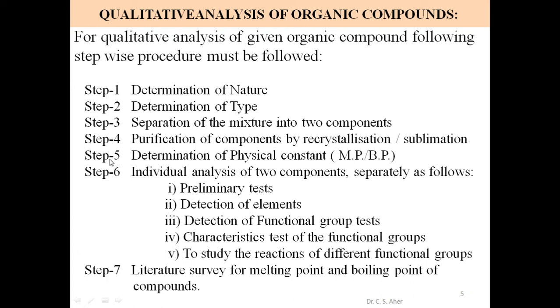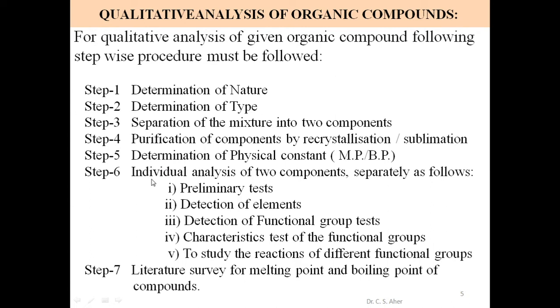Then step 5, determination of physical constant. A physical constant is a property of a substance. It remains constant: if you have a pure substance, its physical constant is fixed. We consider plus minus 2 degrees centigrade error for 100% marks or 100% evaluation. As physical constants, we consider melting point and boiling point. For a solid, we take its melting point. For a liquid substance, we record its boiling point, using a thermometer.